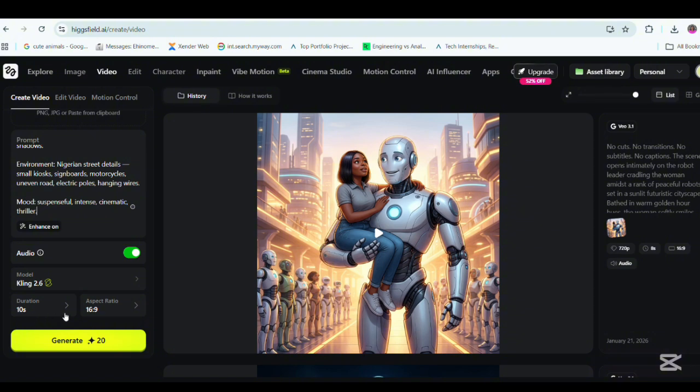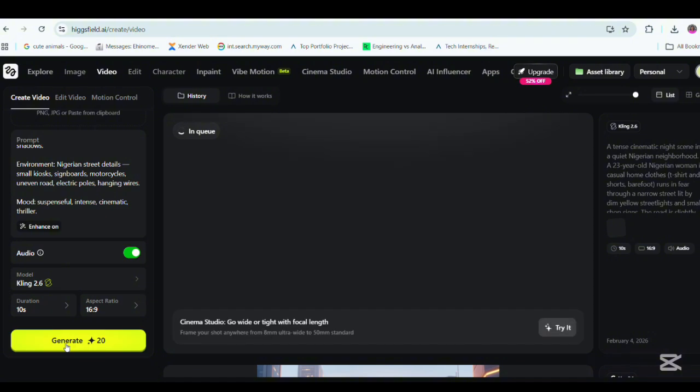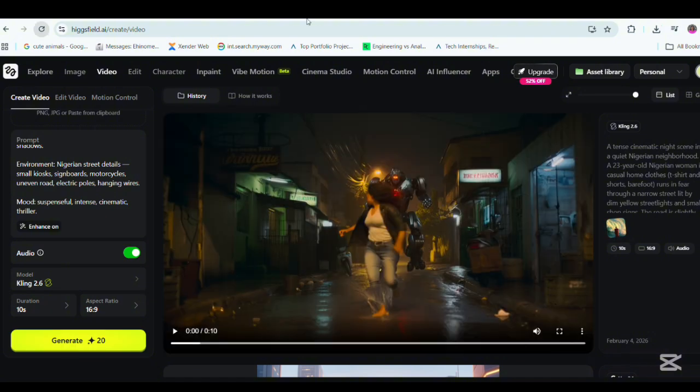And one good thing about Kling 3.0 that is coming up is that you can make duration up to 30 to 60 seconds. I mean, that's awesome. Then you click on generate. Then you wait for the magic to happen. So the video is done creating. So let me play it for you. So watch and see what happens.